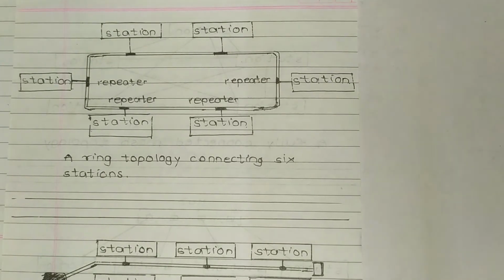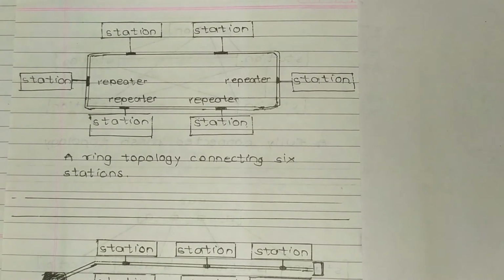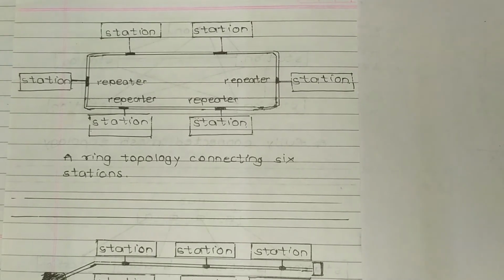A ring is relatively easy to install and reconfigure. That means we can reconfigure, meaning we can repair it also. Each device is linked to only its immediate neighbors, either physically or logically. That means it is attached to two consecutive stations. To add or delete a device requires changing only two connections. That means to add or delete, we can do that by changing only two connections.